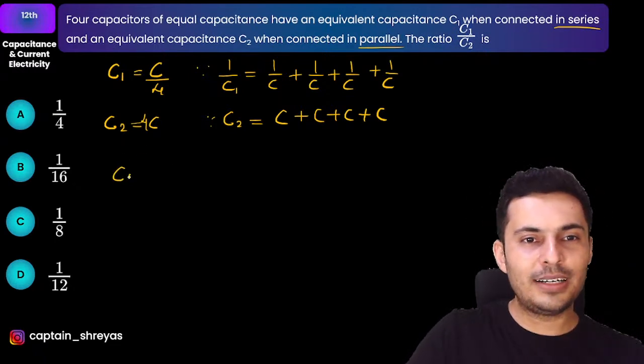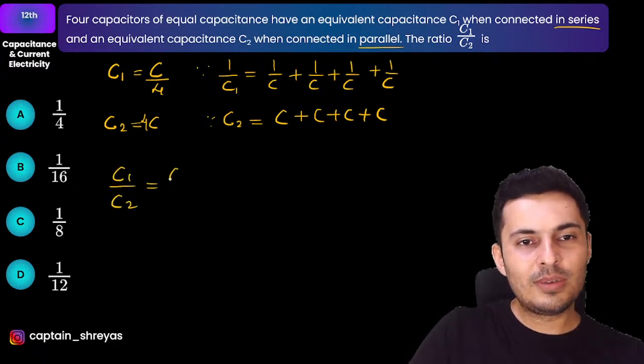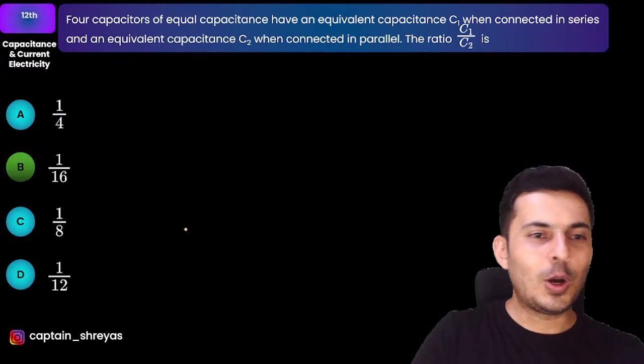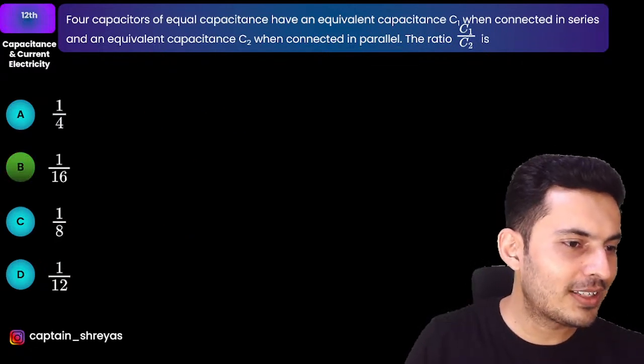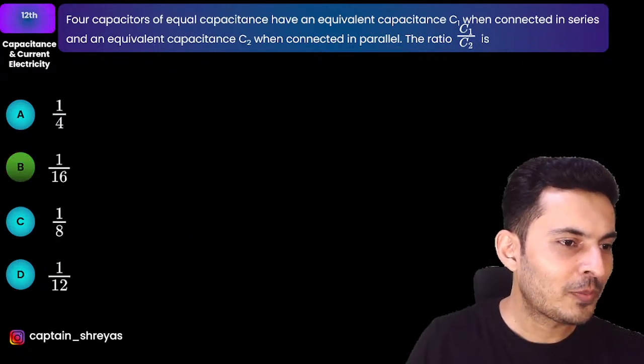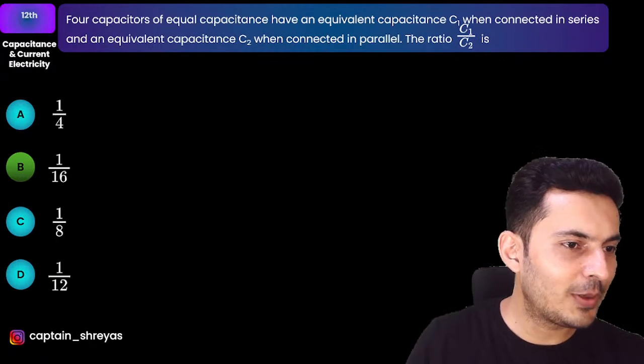So you just have to find the ratio of C1 by C2. Obviously it is C by 4 divided by 4C, hence it is 1 by 16. Awesome. Option B, correct Komal, Kids Universe, Shri Harsha, Vidya Muthu, awesome Gogsder, very good, very good.